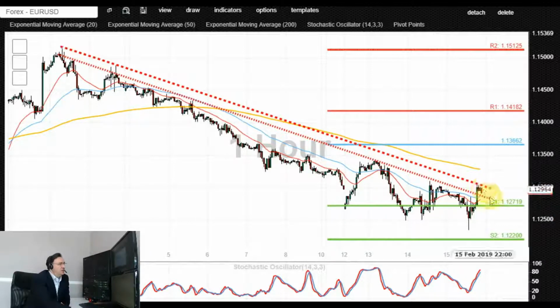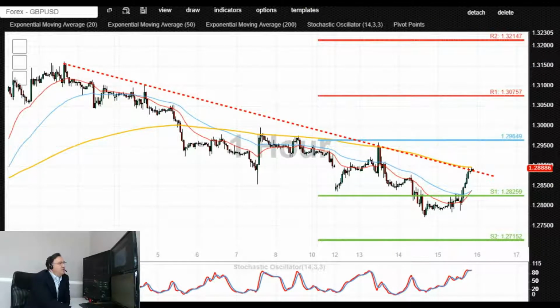Alternatively, either a controlled pullback and a rally, or a breakout and end of day close above that 1.1290 or 1.1300 level would negate the bearish outlook. That would cause a breakout higher, potentially targeting resistances towards 1.1350, 1.1366. Breakout above that level could likely target further resistances to the upside, initially at 1.1400, 1.1418. Breakout above that level, 1.1500, 1.1510 to the upside.